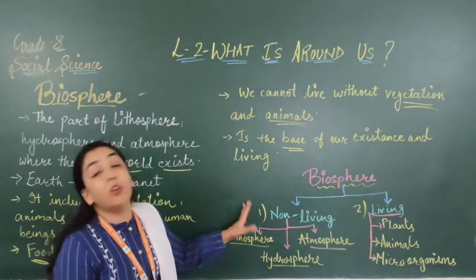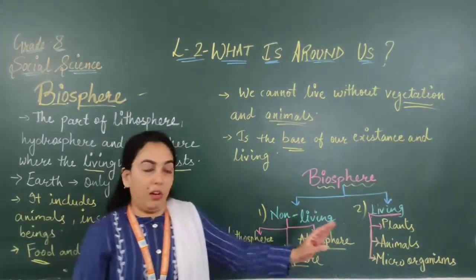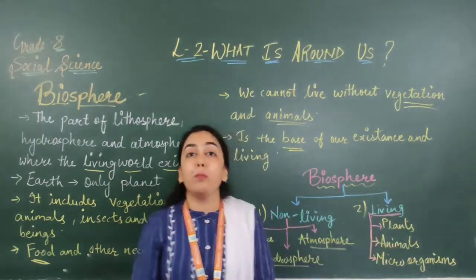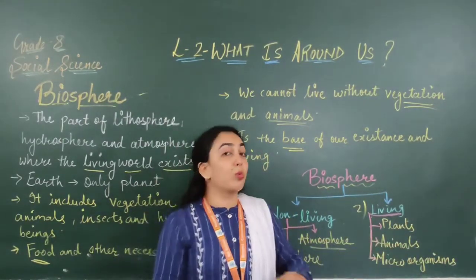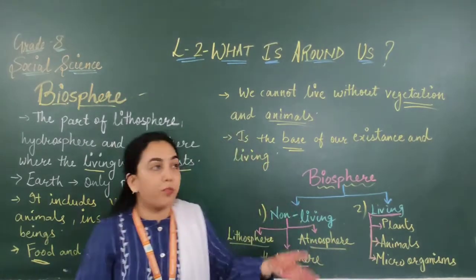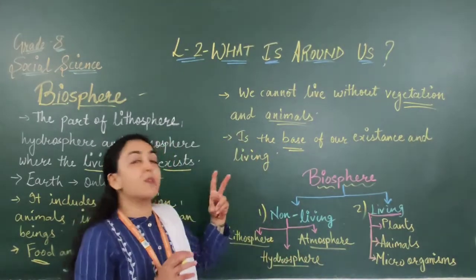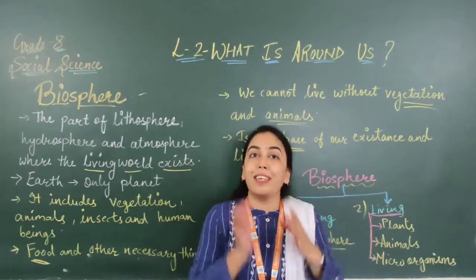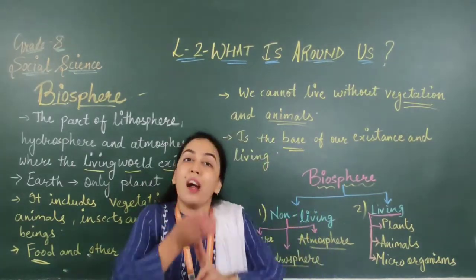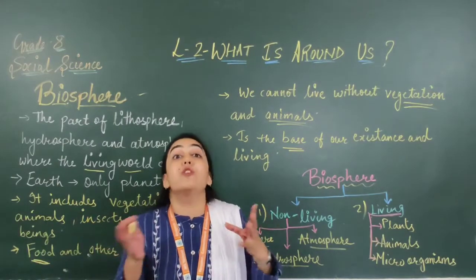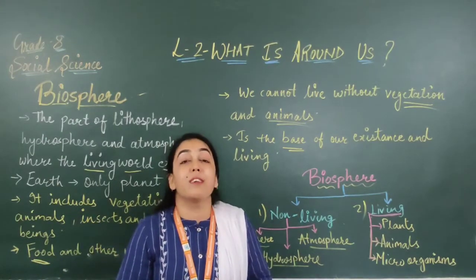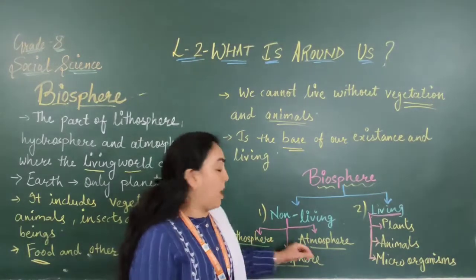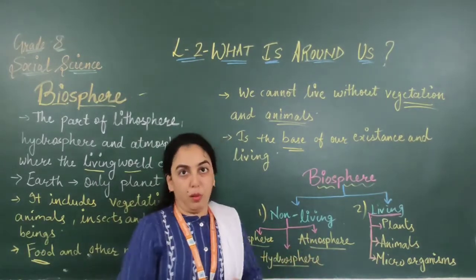So these are included in non-living. Living: plants, animals, microorganisms, human beings. These all things are included in living creatures. The biosphere is divided into two parts, non-living and living, because these two things are surviving because the biosphere is there. Okay, because there is the interconnection of these three spheres which are lithosphere, atmosphere and hydrosphere.